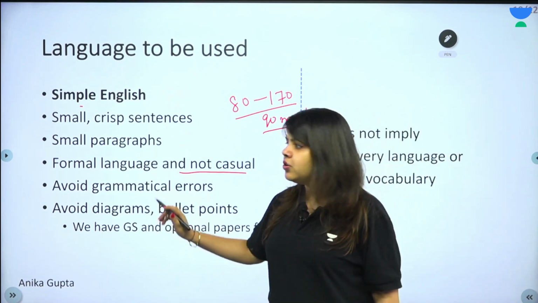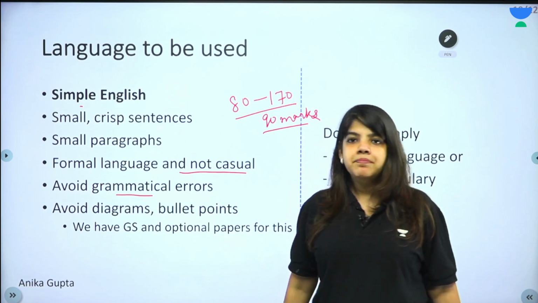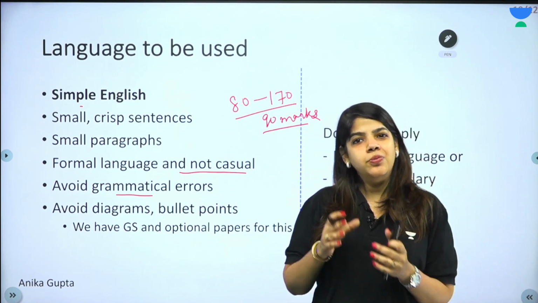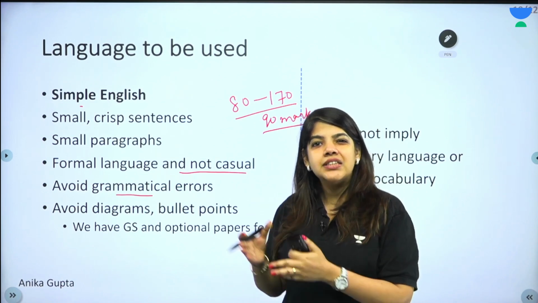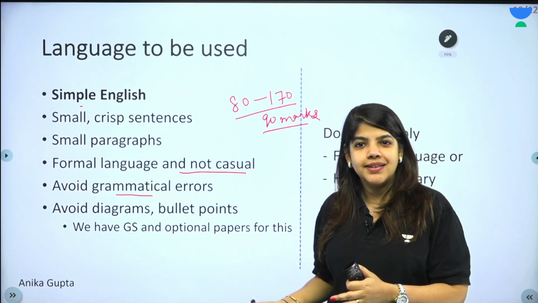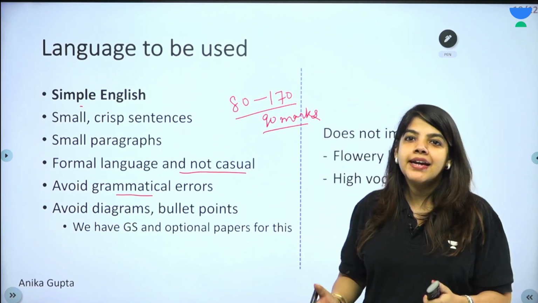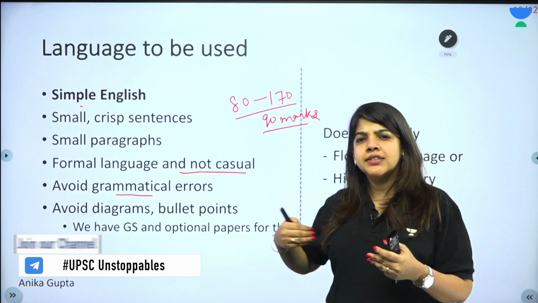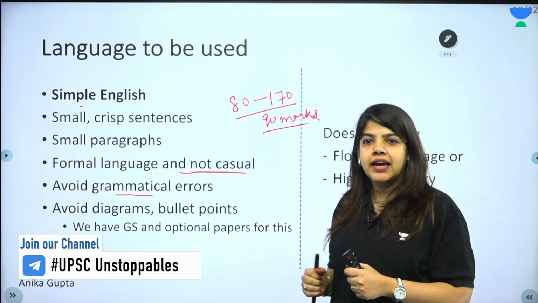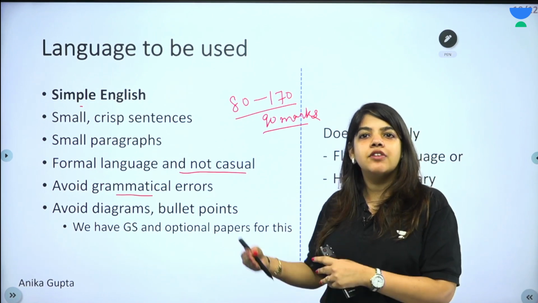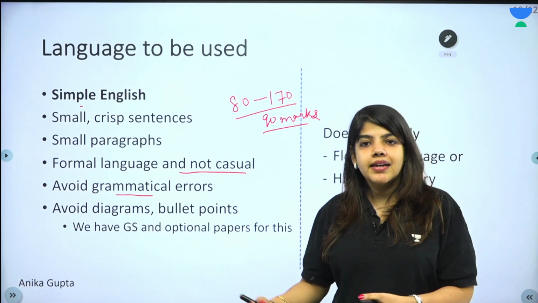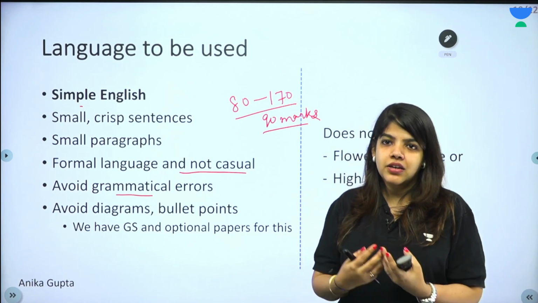It's very important to avoid grammatical errors, because if there are grammatical errors in your essay, it's going to lead to breaks. So the examiner halts in between. He stops again and again while reading, and the flow breaks. You have maintained the flow, one thought is taking the reader seamlessly to the next idea, but if there are grammatical errors, the flow of the examiner will break. He'll try to understand what is being written. He'll try to correct it again and again, which is not a very good idea.